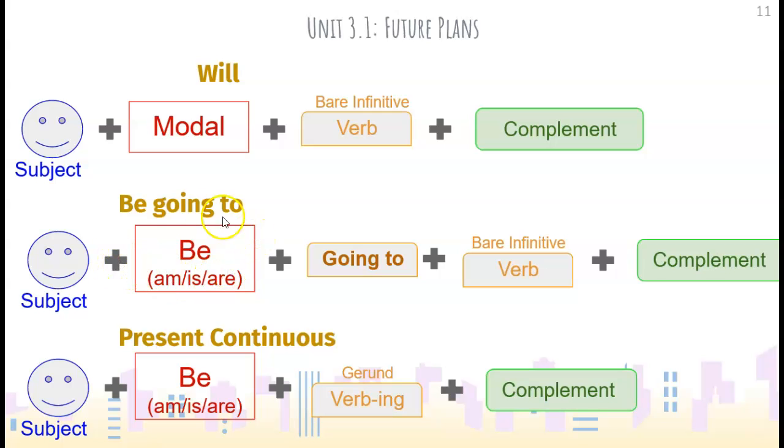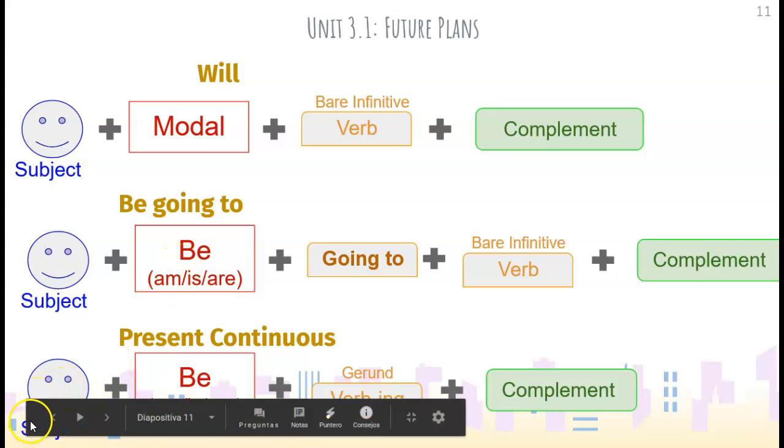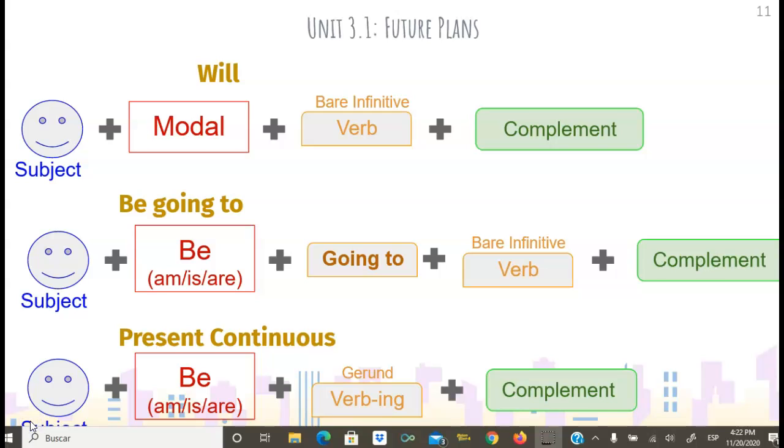Okay, the same thing, the verb to be is the auxiliary, so if you want to make a negative sentence, the not goes with the verb to be. If you want to make a question, you put the auxiliary at the beginning. So first am, is, or are, then the subject, then going to, and then the verb in verb infinitive. Okay, then for present continuous, the structure goes like this: first the subject, then the verb to be, and then the verb in ing. As you know, since the verb to be is the auxiliary, in negative sentences, the not goes together with the verb to be. And in questions, we have to put the auxiliary at the beginning, then the subject, then the verb in ing.